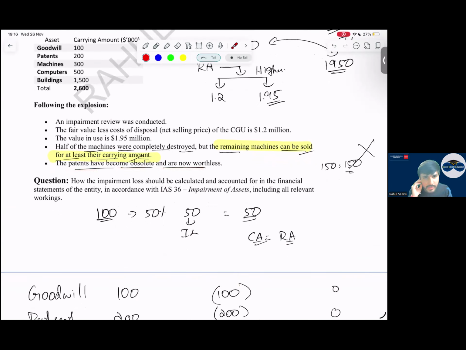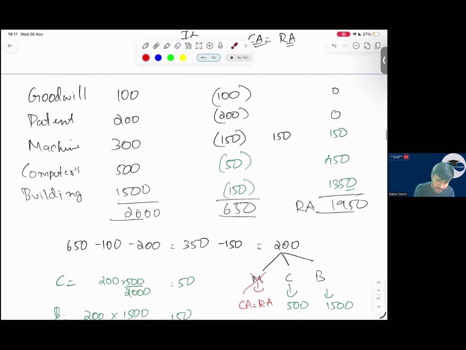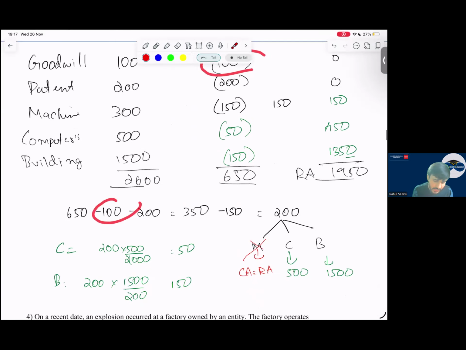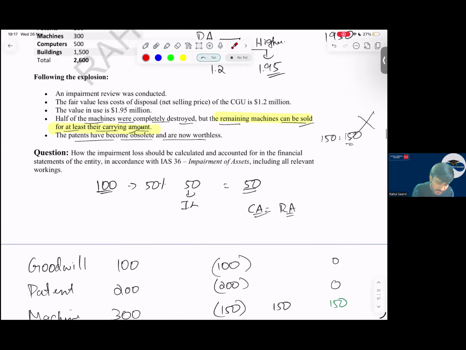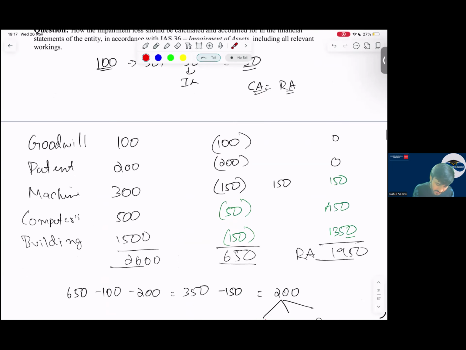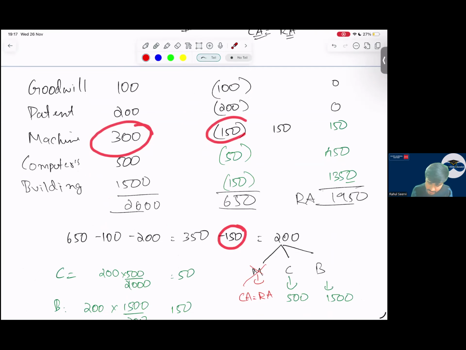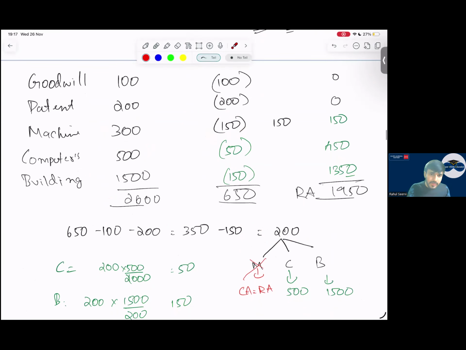They are saying the patents have become obsolete, there is no value for that. So any impairment, first to goodwill: 100 I have allocated. Then for patent I have allocated 200. So the remaining is 350. Out of this 350, they mentioned that half of the machine has been destroyed. So out of this 300, half is 150. So I've recorded 150 here. So my remaining is 200. This remaining 200 I should allocate to machine, computers and building, you will say.